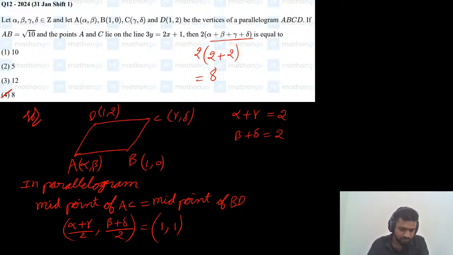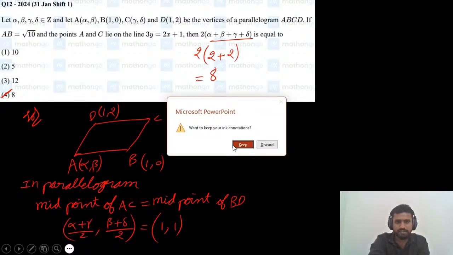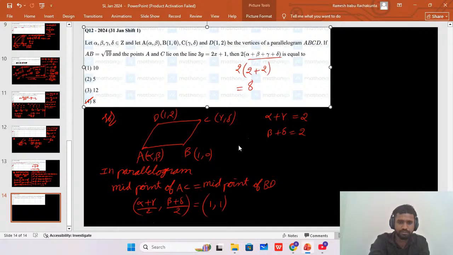Yes, Charita Sri 2014, yes, 8 is correct for this question. So shall we move to the next question? Is my voice clear? Please respond in the chat box. Is there any lag? If there is any lag, let me know in the chat box. So 8 is the answer for this question. Shall we move to the next question?